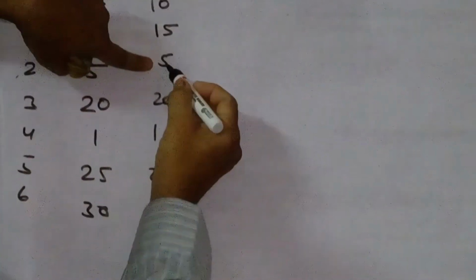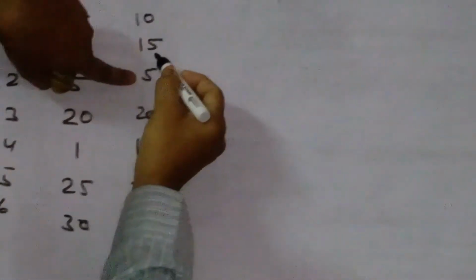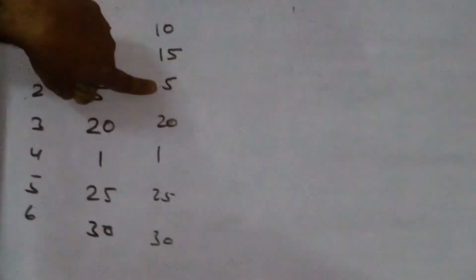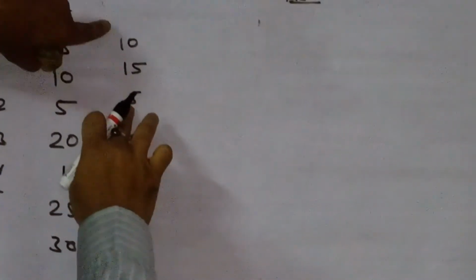Now next iteration I will take 5. Now it will start from here and move towards the 0th location and compare whether the condition is true or not. So it will start from here and move toward here. If found, then replace the value.